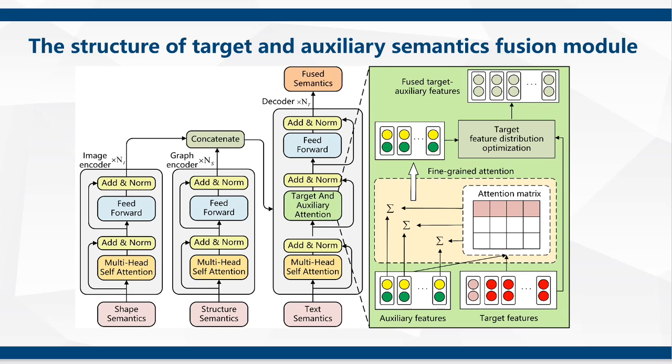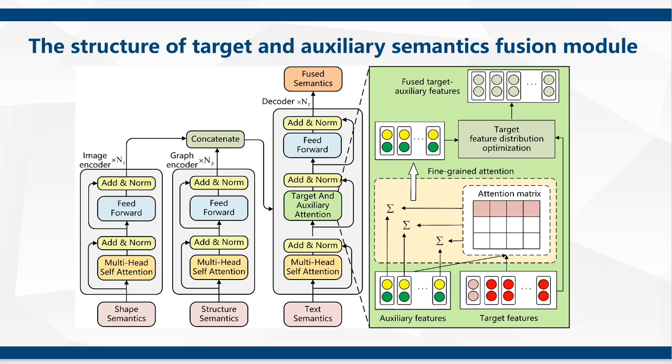In the fusion, we take the text semantic as the target semantic and the pictographic semantic as the auxiliary semantic, and design the corresponding multi-modal semantic fusion module. We concatenate the shape and structure semantics extracted by the encoder to obtain pictographic semantics.